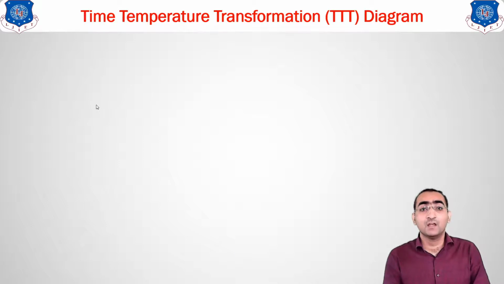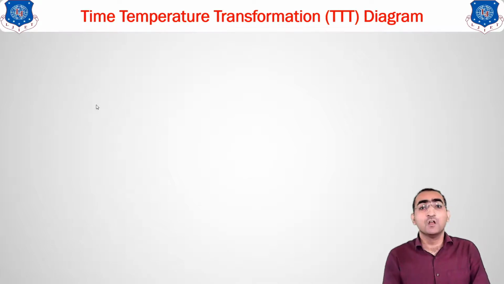So for that, it is not a feasible possibility. To remove that, and there are certain microstructures which were unable to be explained by your iron carbon diagram. For the explanation of that, we will be going for this TTT diagram. And the third one, your iron carbon diagram was not able to give us information regarding the cooling. If you cool the material in different ways, what will be the effect on the microstructure was not explained by your iron carbon diagram.